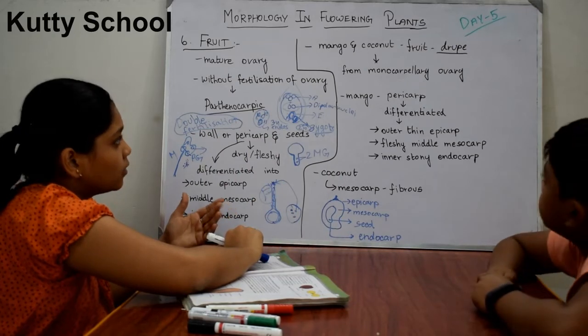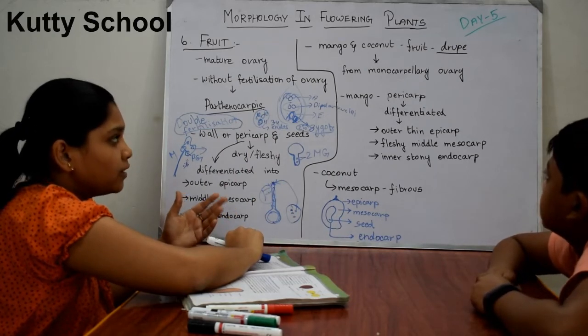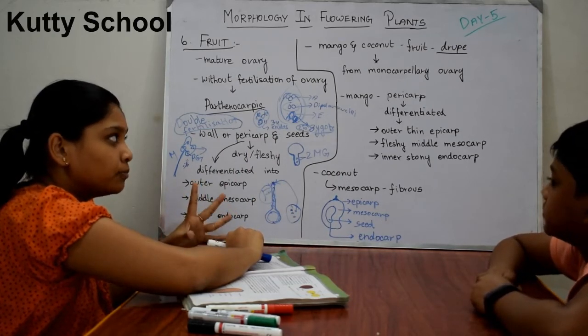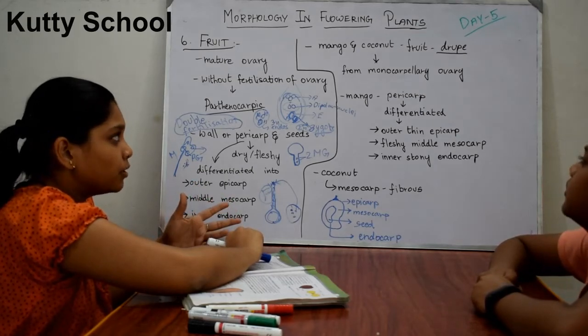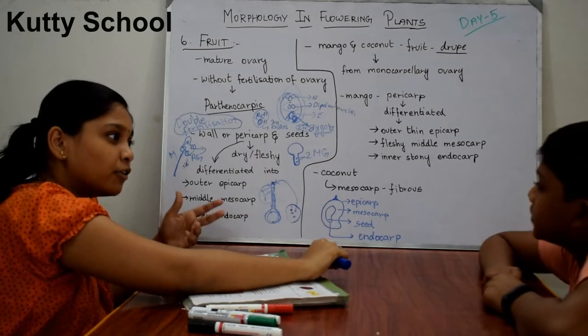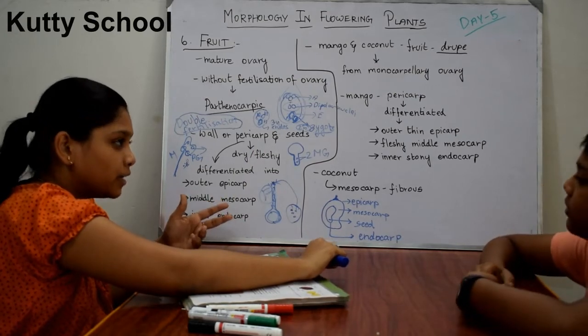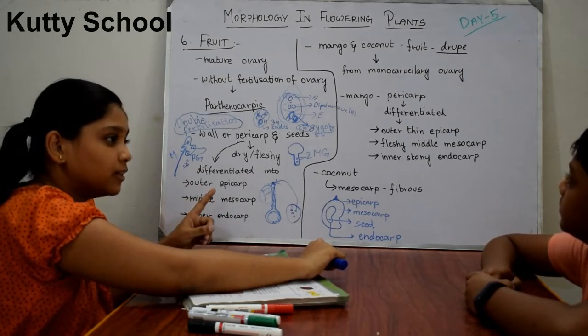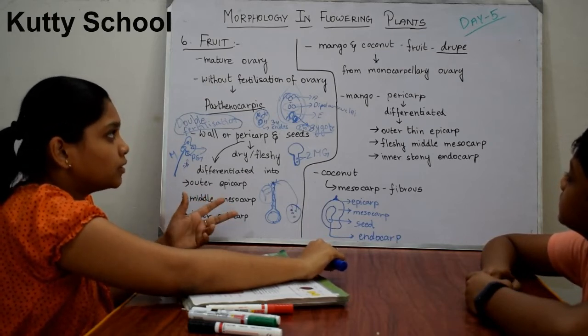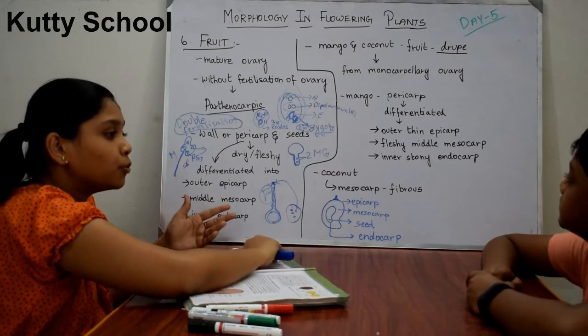Why have we classified them separately as drupe? Because these have a monocarpellary superior ovary. These have only one carpel. We have already studied what monocarpellary is. They have only one carpel and only one seed. Therefore, it is known as drupe.